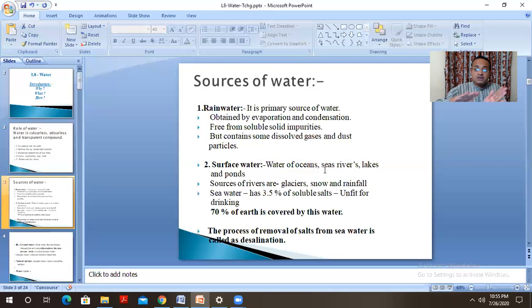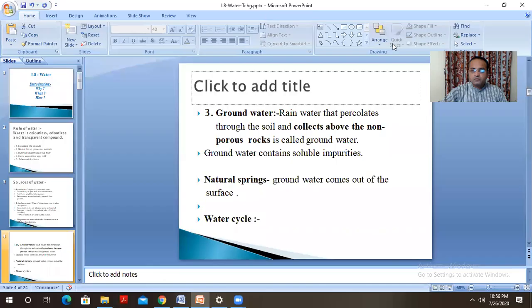The salts are removed from the seawater and ocean water, and this process of removal of salts from the seawater and ocean water is called desalination. So you have to define desalination: the process of removal of salts from seawater and the ocean water is called desalination.